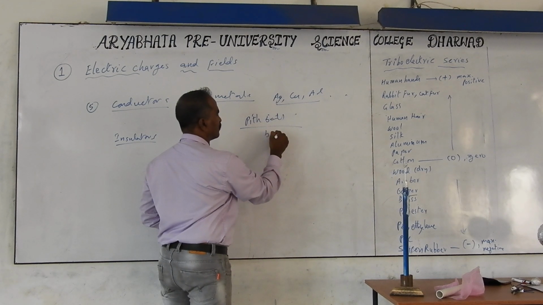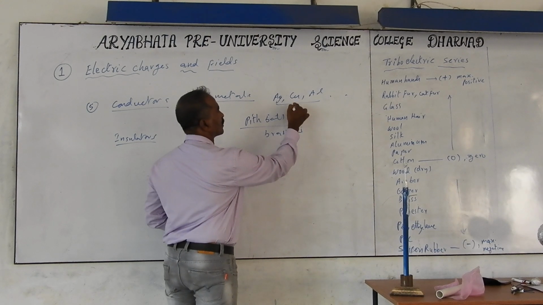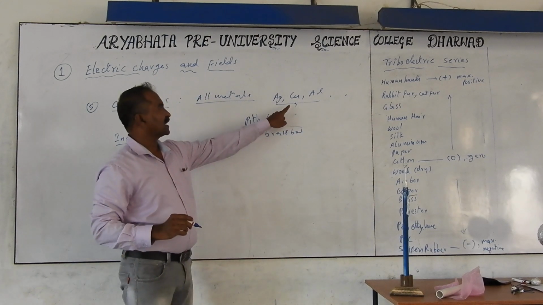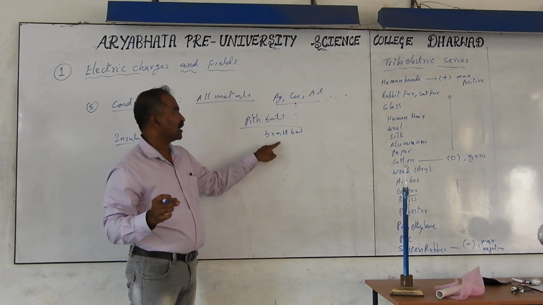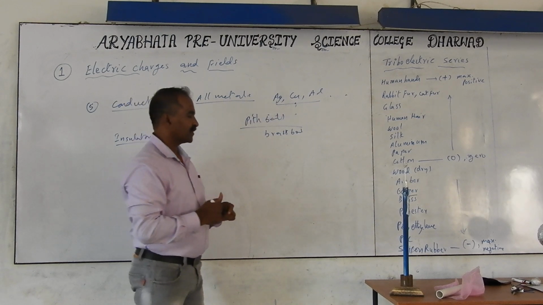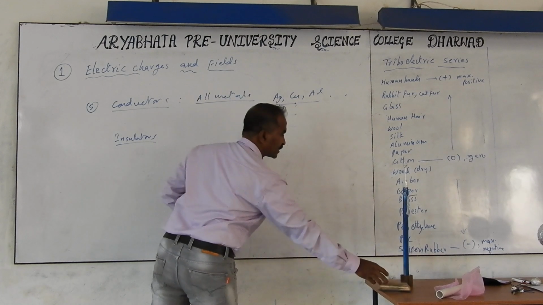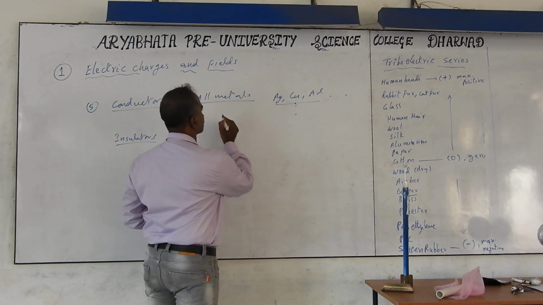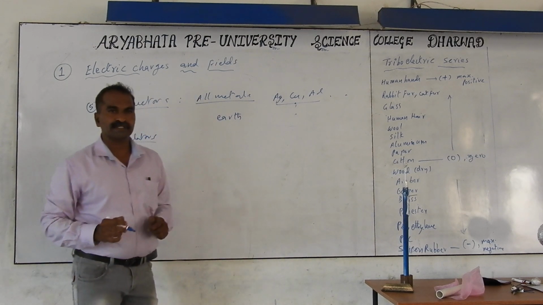These are nothing but brass balls, made of brass. Brass is an alloy of copper. Practically, copper reacts with the atmosphere, therefore for practical experiments we use brass, and silver is costly, so we don't prefer it for general experiments. And the earth, on which you are standing, is also a good conductor. Earth is also a good conductor of electricity.